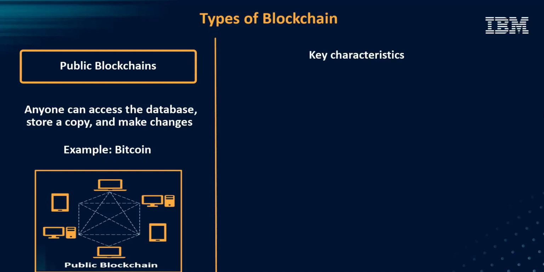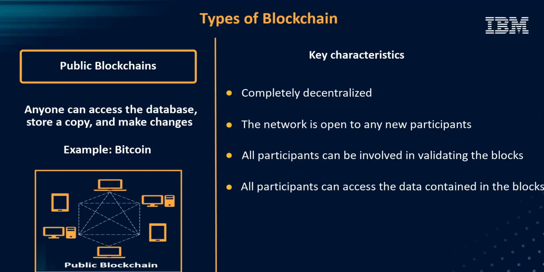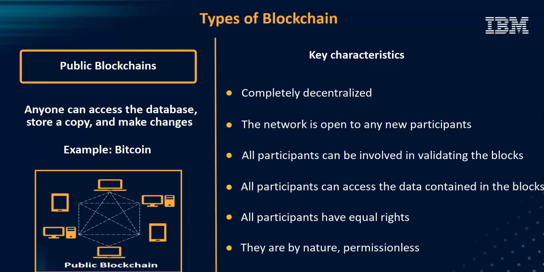The key characteristics of a public blockchain are they are completely decentralized. The network is open to any new participants. Anyone can join. All participants can be involved in validating the blocks. All participants can access the data contained in the blocks. All participants have equal rights. They are by nature permissionless.